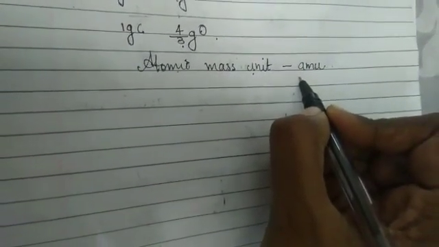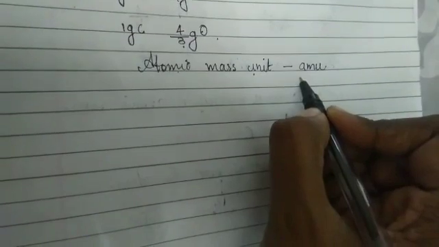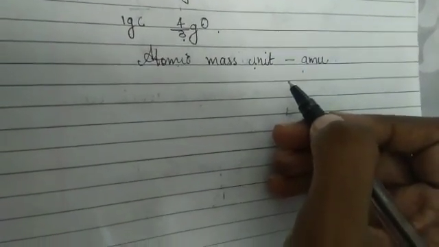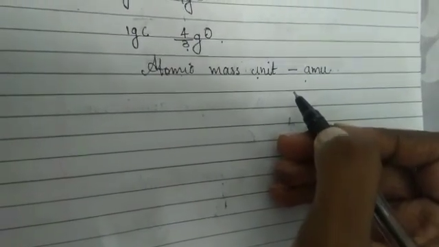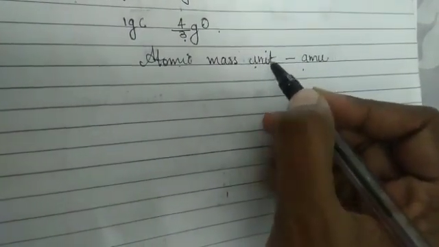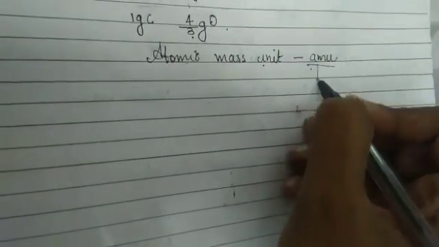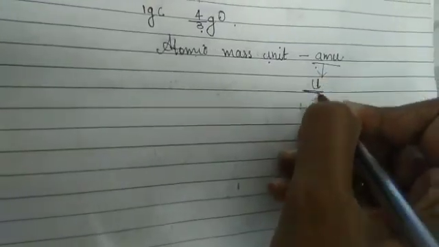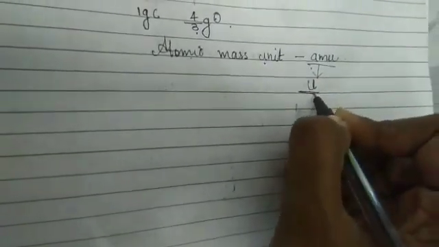But according to the latest IUPAC recommendation, we know what IUPAC is, right? Instead of AMU, it is now written as U. This U is called the unified mass.